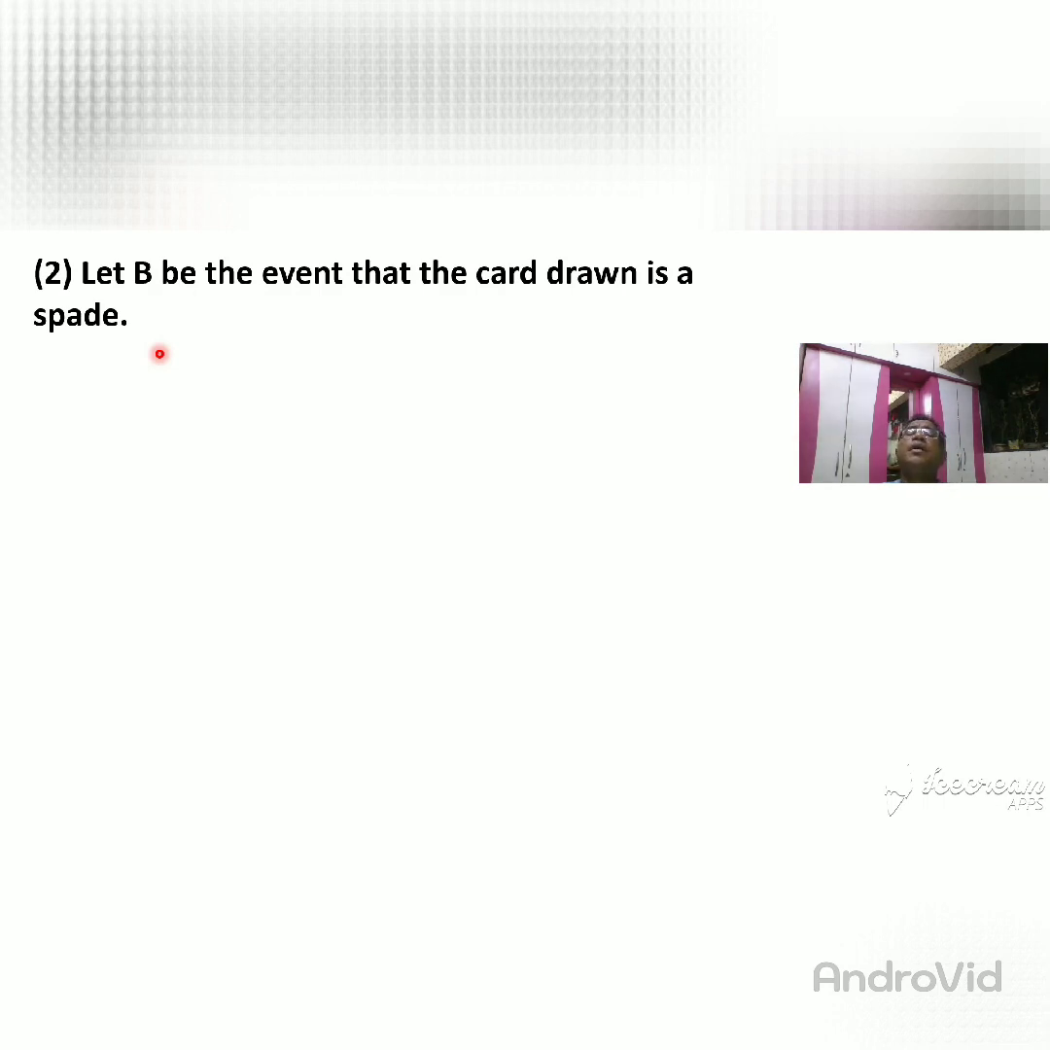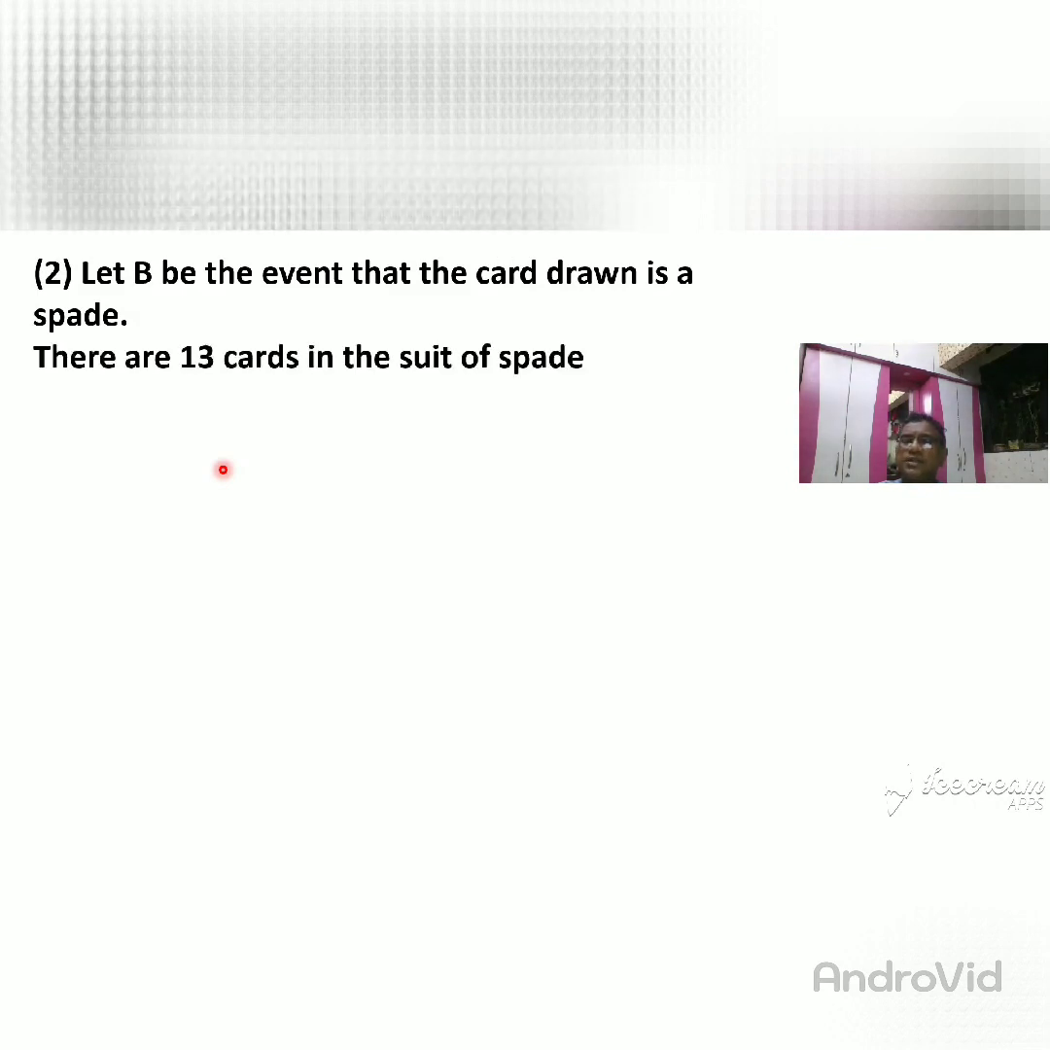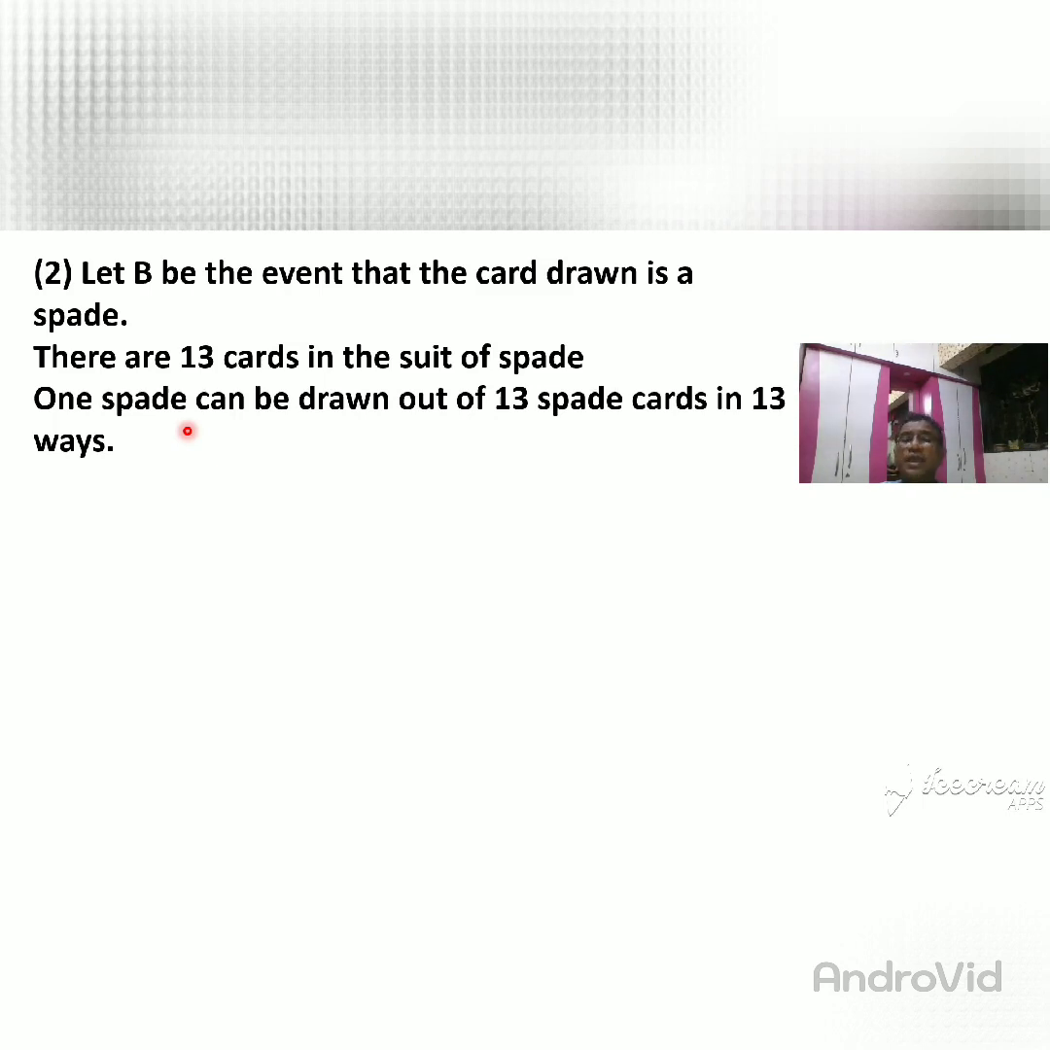52 divided by 4. So 4 into 52, the answer is 13. So each suit has 13 playing cards. The playing cards have 52 cards, and those 52 cards have 4 suits, 52 divided by 4, so the answer is 13. So each suit has 13 cards. Spade is one of these 4 suits. So there are 13 cards in a suit, so the number of B is equal to 13.